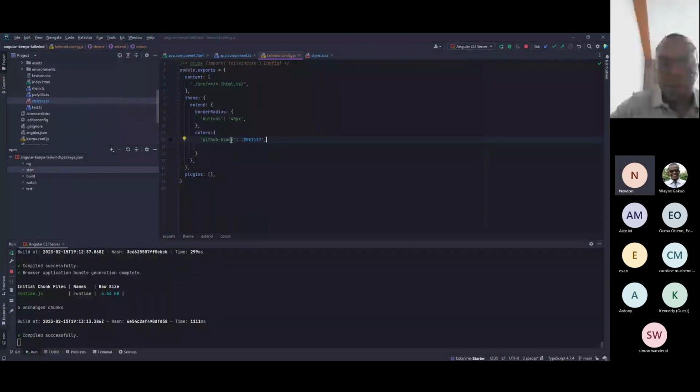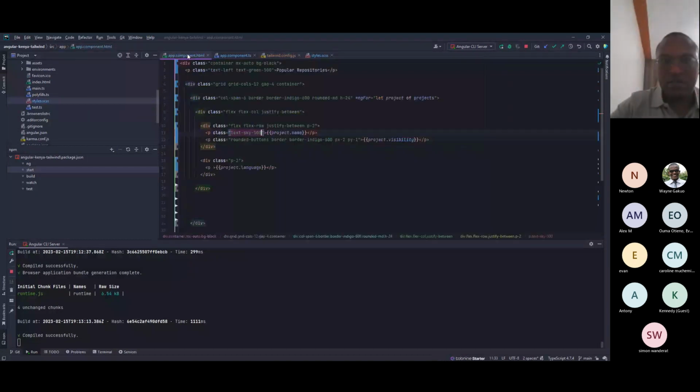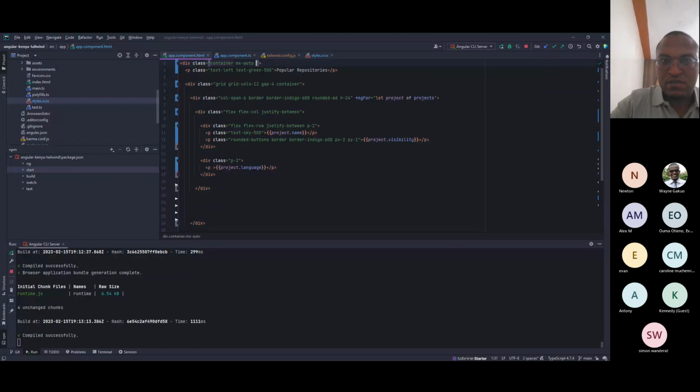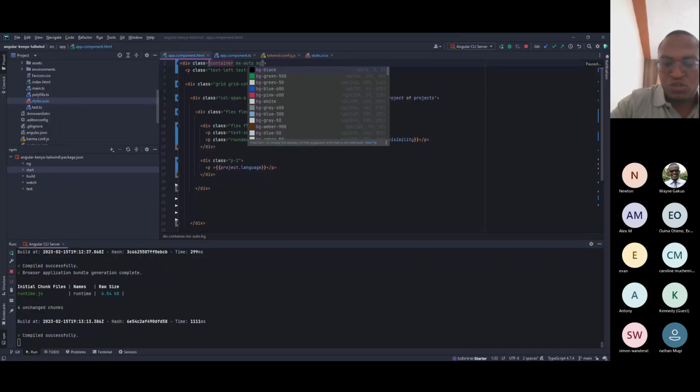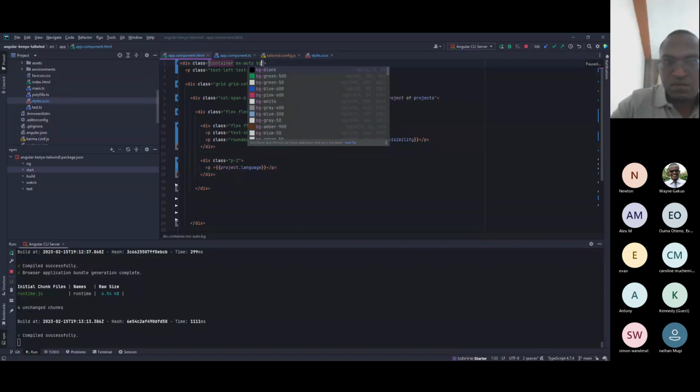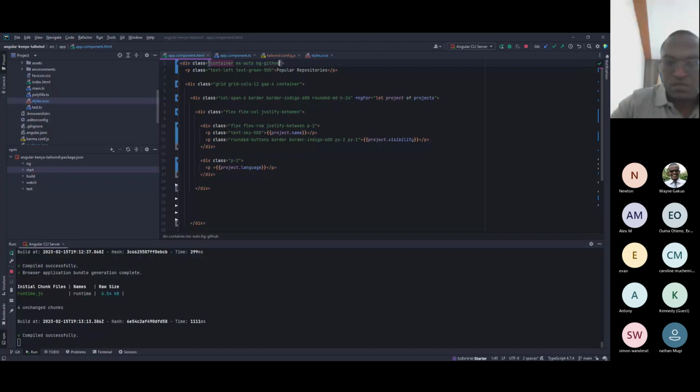So all we need to do is come here and tell our HTML we need the background. What did we call it?